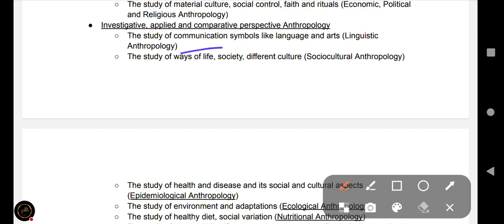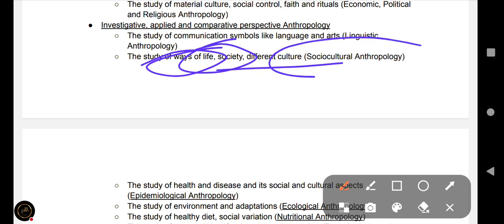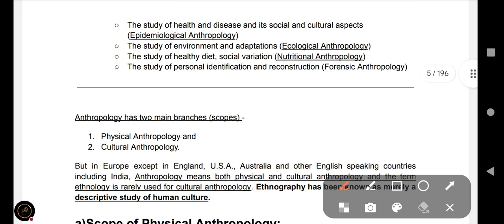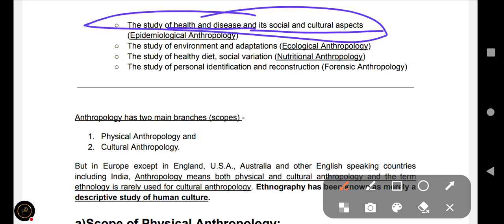The study of ways of life, society and different cultures is socio-cultural anthropology. The study of health and disease and their social and cultural aspects is epidemiological anthropology.